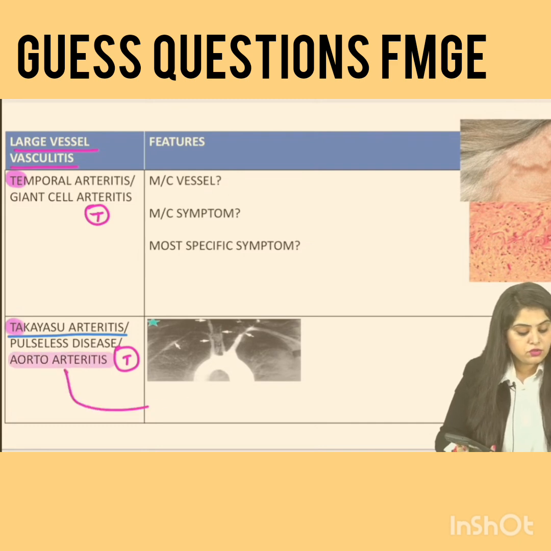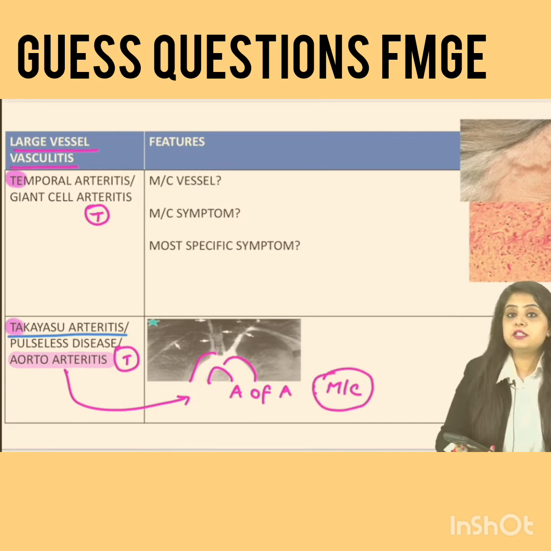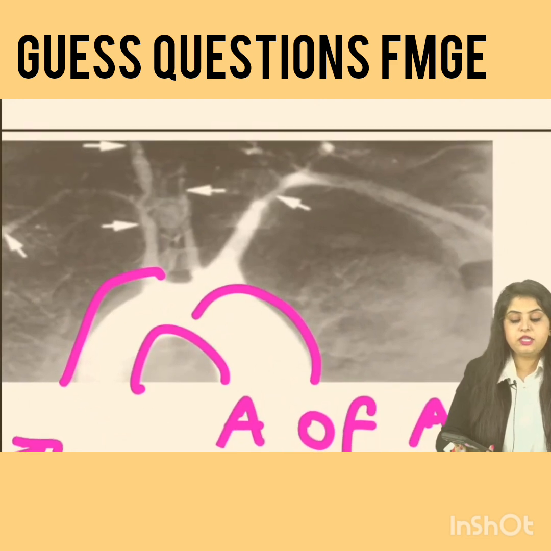Takayasu arteritis is known as aortoarteritis. It means the arch of aorta is getting affected. Who will tell me the most common vessel affected from the arch of aorta? It is the subclavian artery. I want these answers from all of you. Look carefully at the subclavian artery in radiology. All these arteries are getting very narrow. I can see they've become very thin.